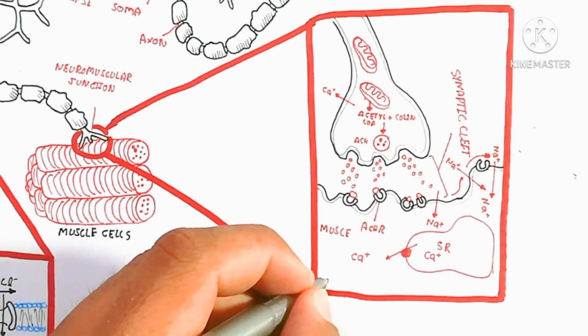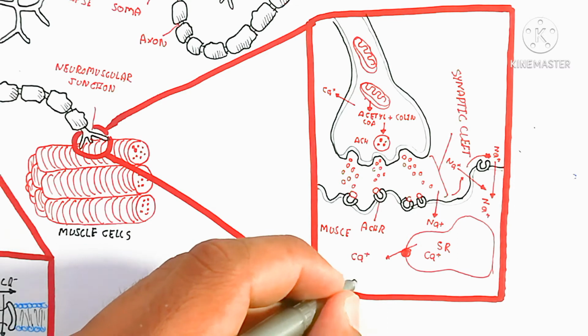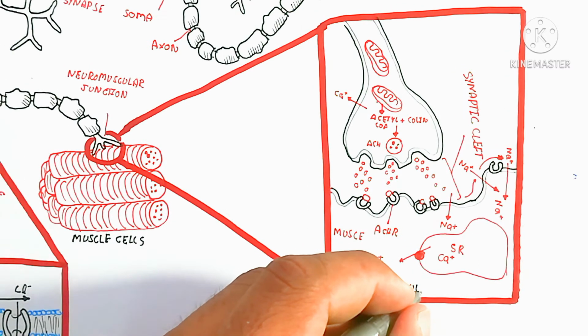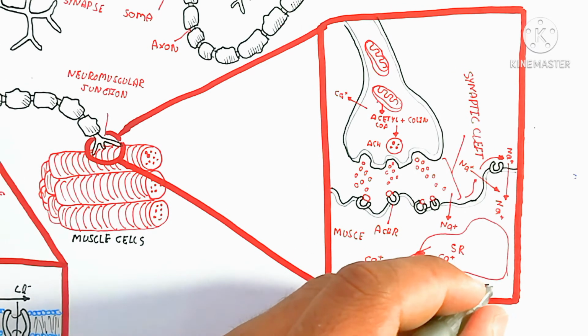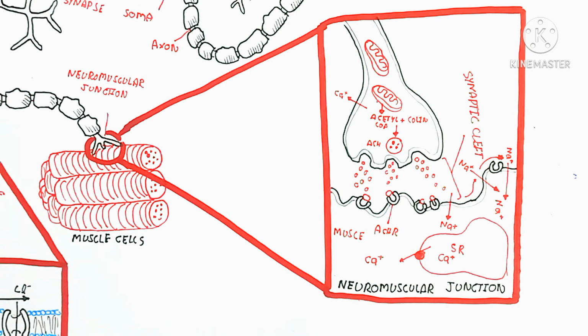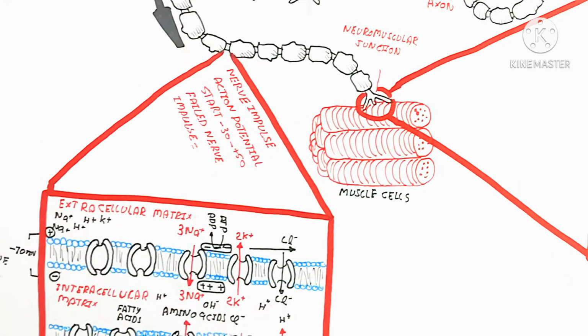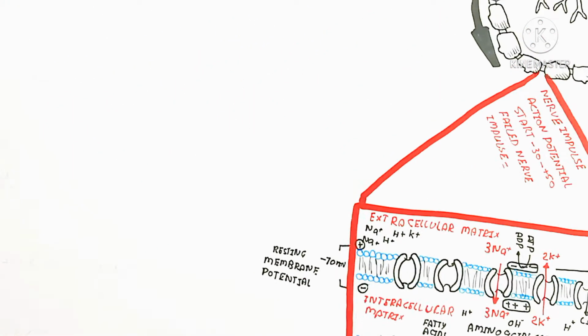The calcium ion contains two positive charges, so positive repels positive. The higher concentration of sodium ions repels the calcium ion to go into the actin and myosin filament to contract. Actin binds with troponin, and the tropomyosin junction is formed by the myosin head attachment to move the muscle.